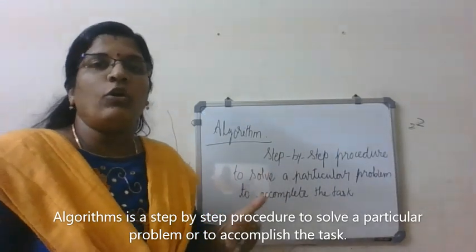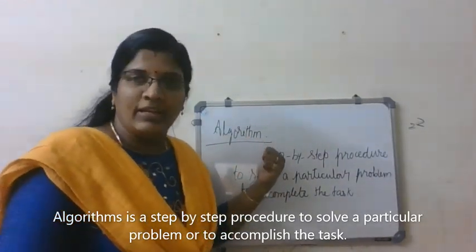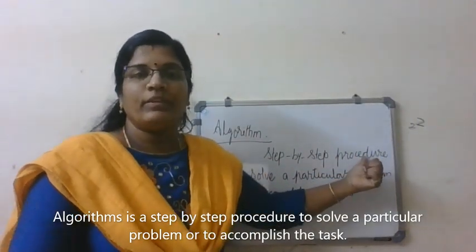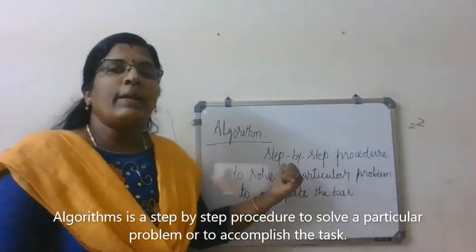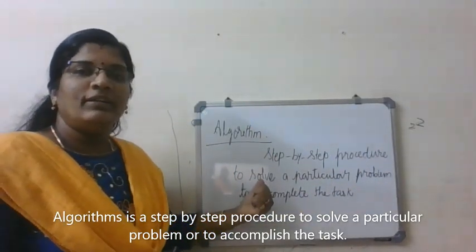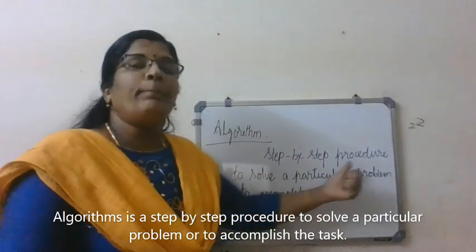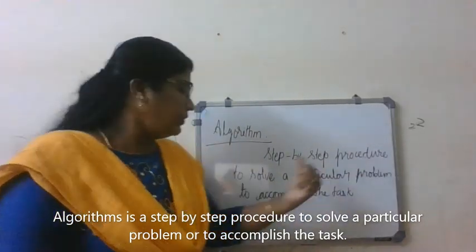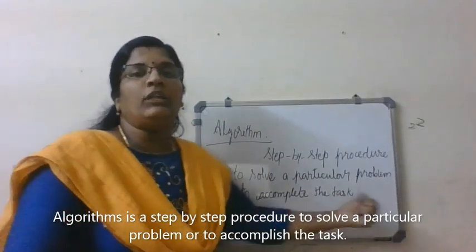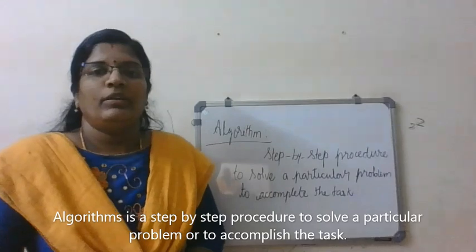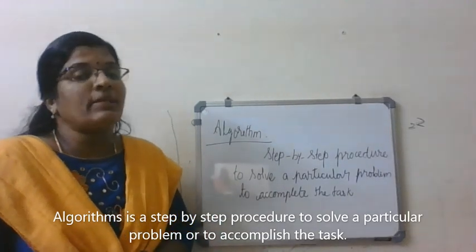All of you just follow me, okay? Algorithm is a step-by-step procedure, loudly say, step-by-step procedure to solve a particular problem, to accomplish the task. Task means the work given to you. So it's a step-by-step procedure.